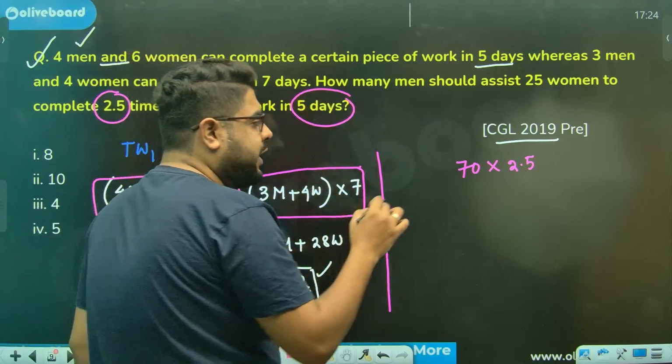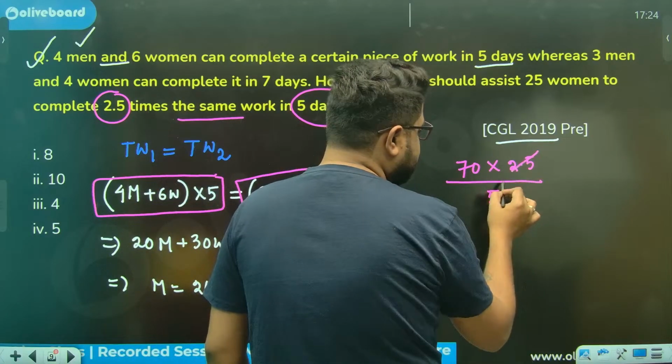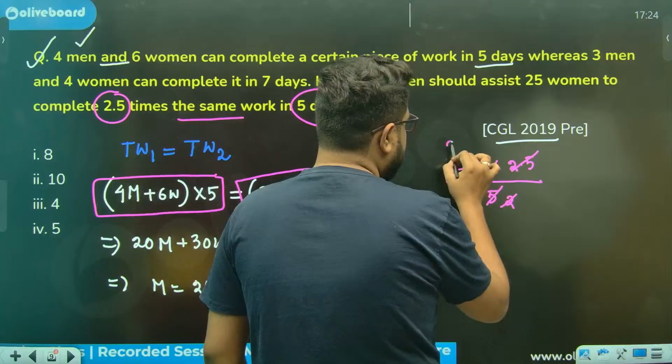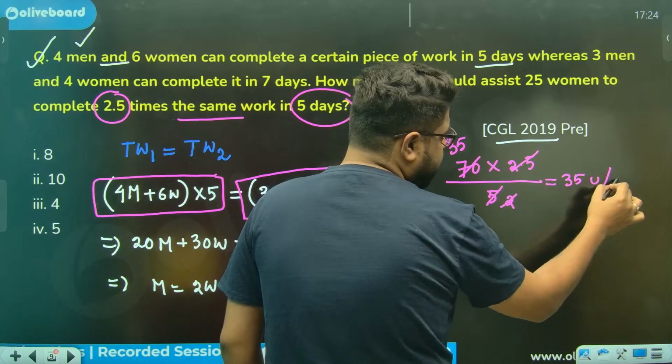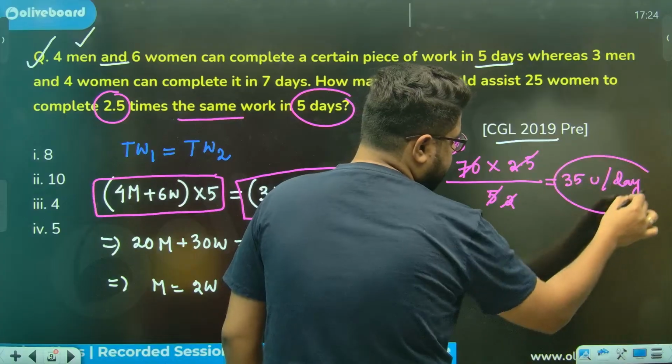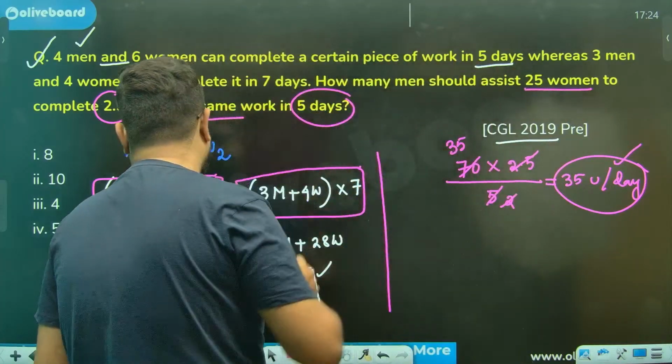So every day we need to do how much? So this is 2, this is 35. So every day we need to do 35 units per day, sir. Correct? So 25 women. So how many men should assist?